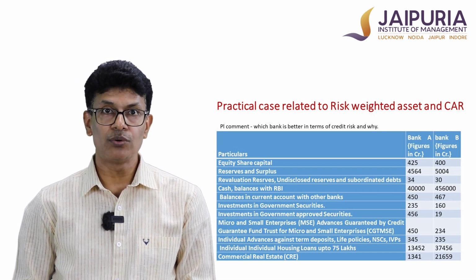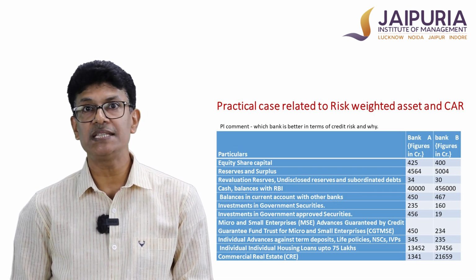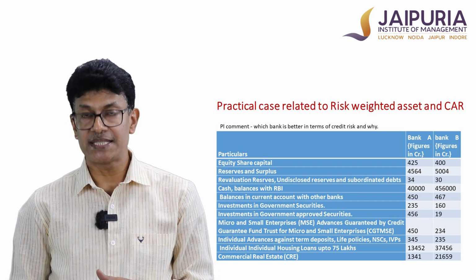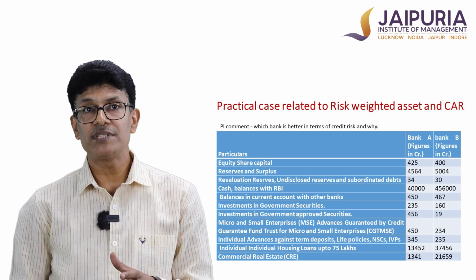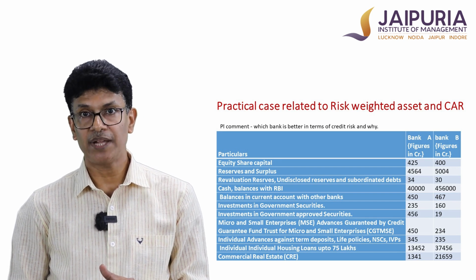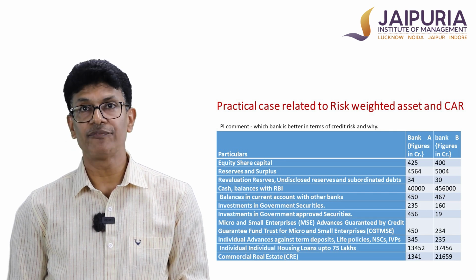Then individual loans against term deposit are there. Then the housing loans and the CRE, which is the commercial real estate asset. So there are different asset classes. We have taken these asset classes which are more common and which are there in the balance sheet and P&L of most of the banks, to make the example more contemporary and comprehensive.